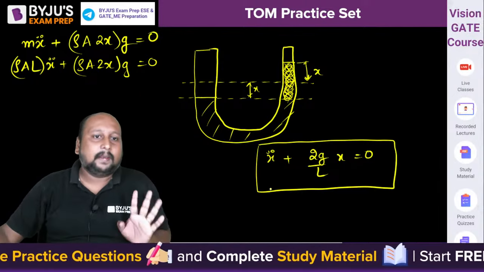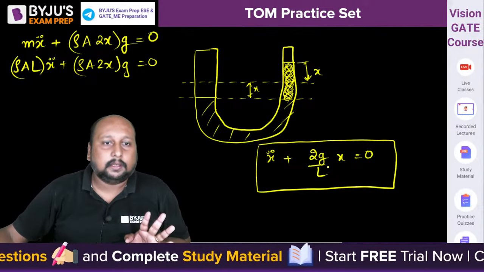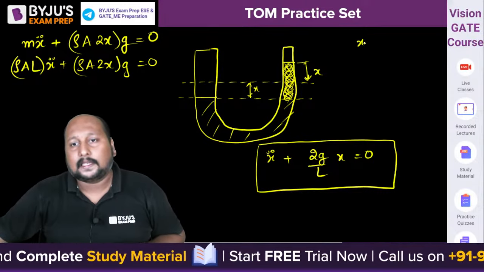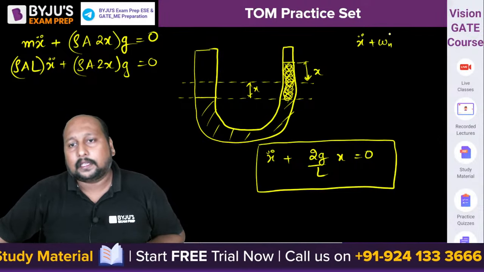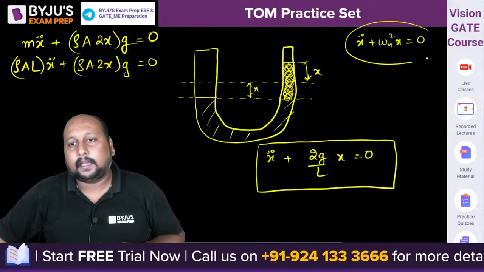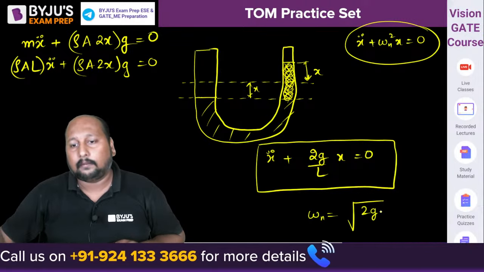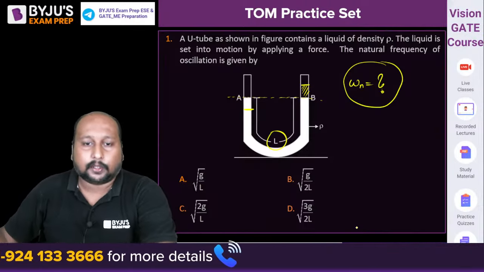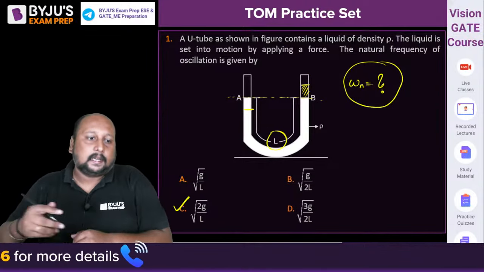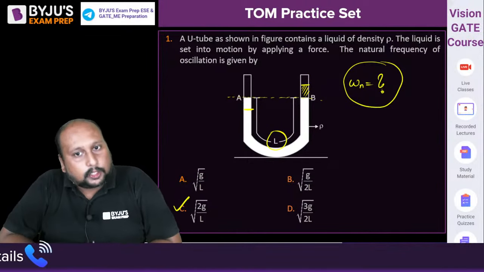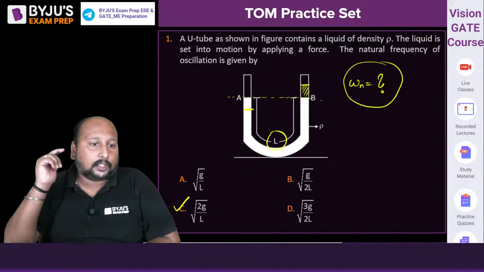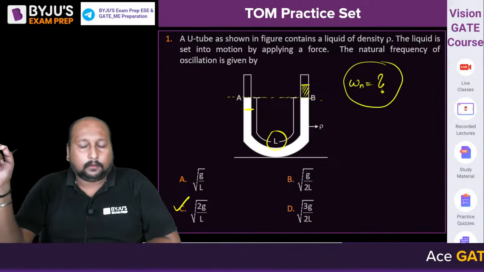Rho a cancels out, leaving only 2g x by L, and we know that x double dot plus omega n square x is equal to 0. Comparing these two equations, omega n equals under root of 2g by L. Which option is this? Option C is the correct answer. Is this clear? Akshay, Mani, is it clear?